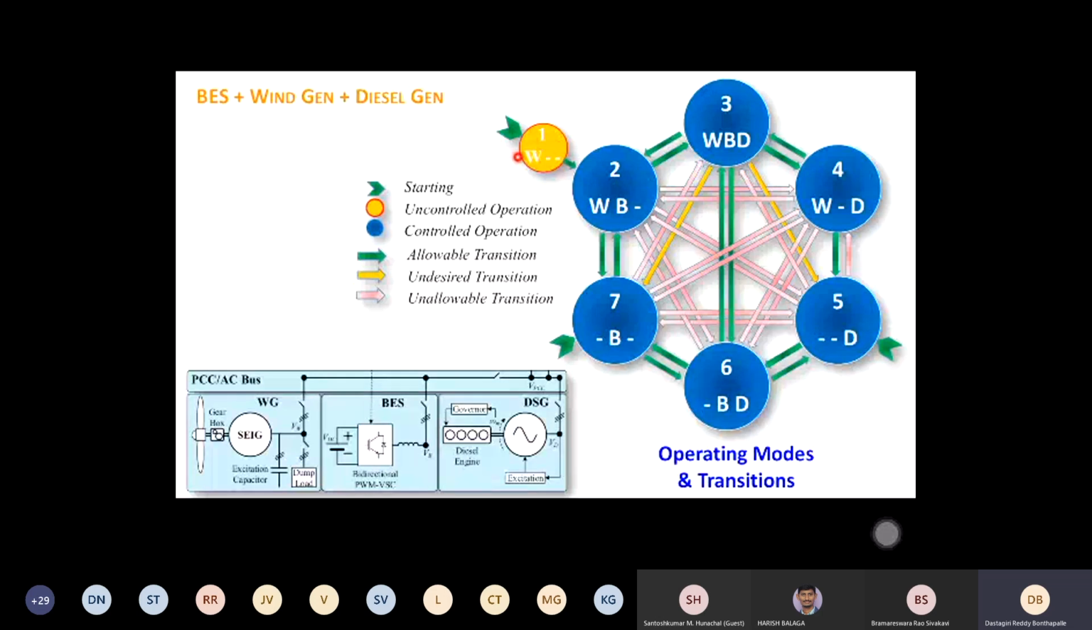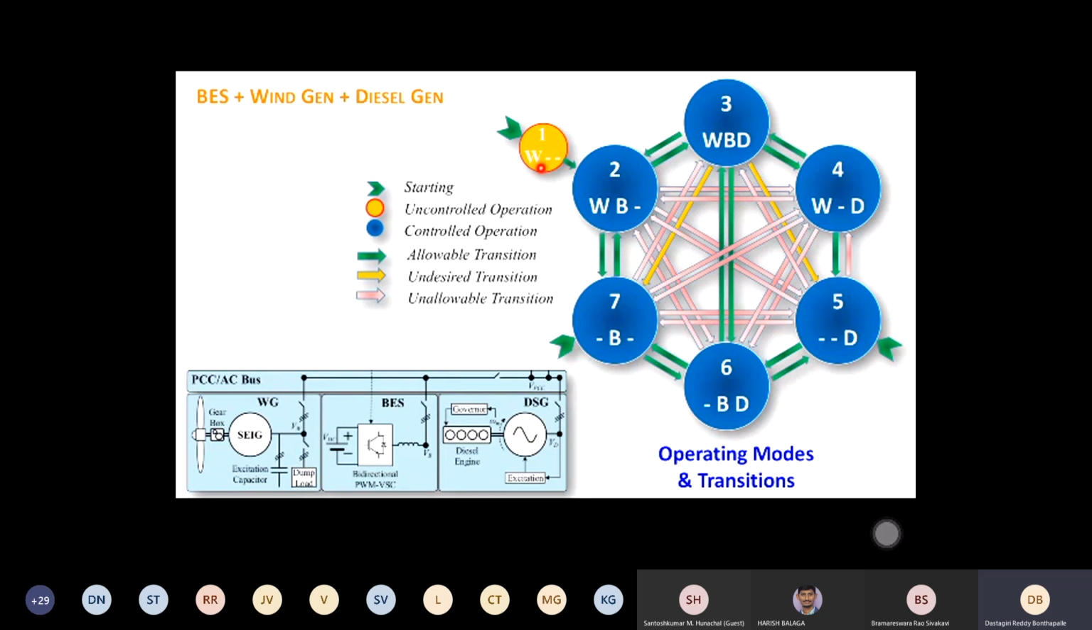Uncontrolled operation: if you want to start with only wind, you cannot feed your critical load, because if you start with wind, you know it will be variable voltage and variable frequency. Generally you cannot feed any critical load with variable voltage and variable frequency. So it is not a suggested thing, because it is not controlled.